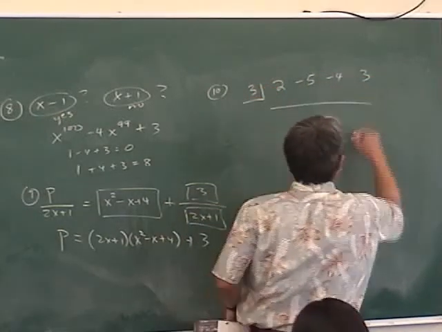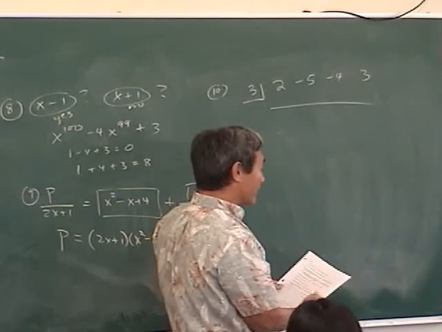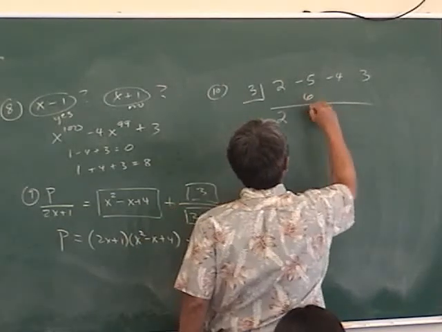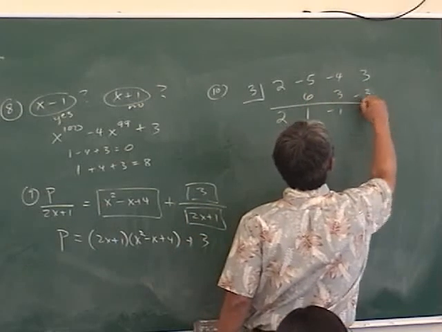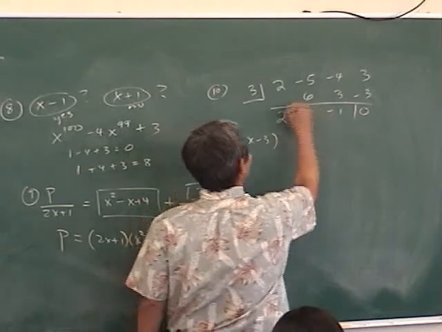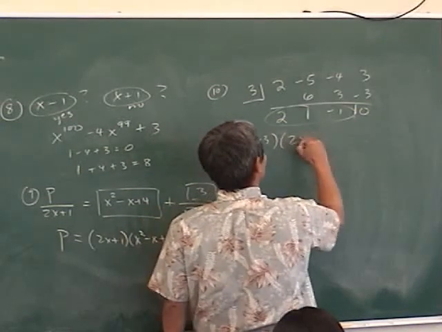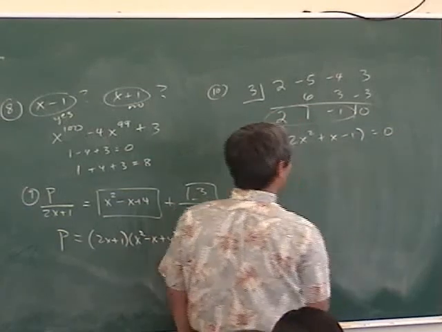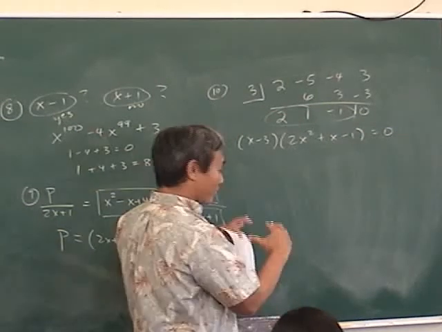Okay, look. If I tell you 3 is a root of the equation, the remainder better come out to 0, right? So let's see. 2, 6, 1, 3, -1, -3, 0. So that means you can factor it as x minus 3, and then the other factor you get from the coefficients here, 2x² plus x minus 1 equals 0. Once you get it down to a quadratic, you either factor it or use the quadratic formula.